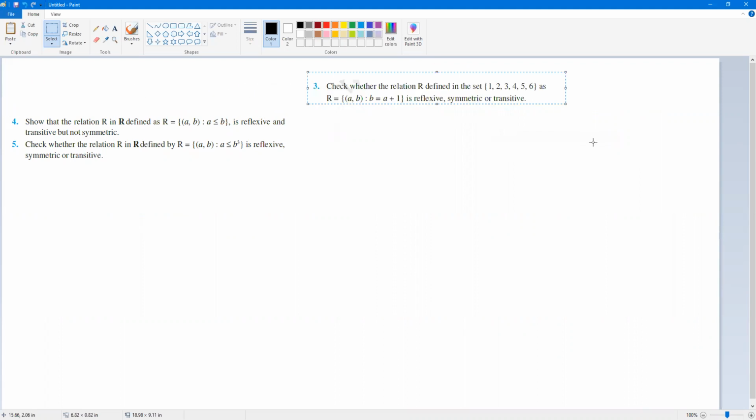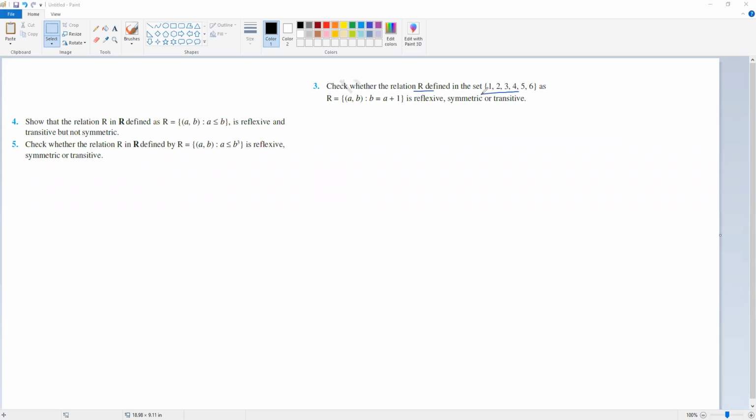अभी इसमें से कि चेक करना है कि रिफ्लेक्सिव है क्या सिमेट्रिक, क्योंकि इस चैप्टर में सबसे इंपॉर्टेंट है कि whether the relation is reflexive, symmetric or transitive, equivalence है क्या नहीं. Okay, what about this relation R defined in the set 1 2 3 4 5 6. So relation is like this: set of all ordered pair A B such that second number is first number plus 1. So reflexive है क्या?